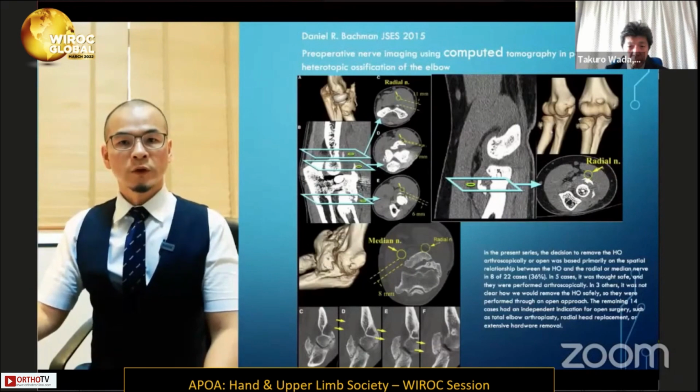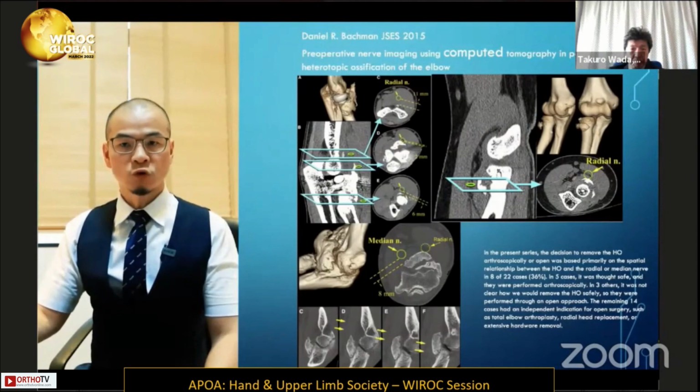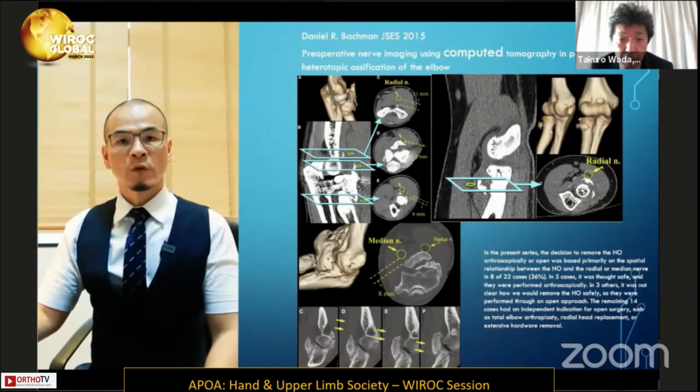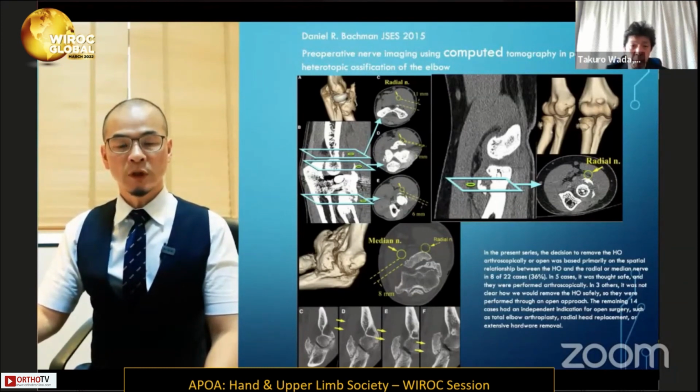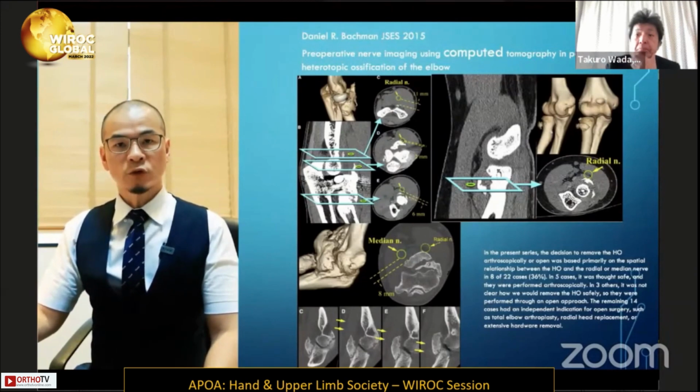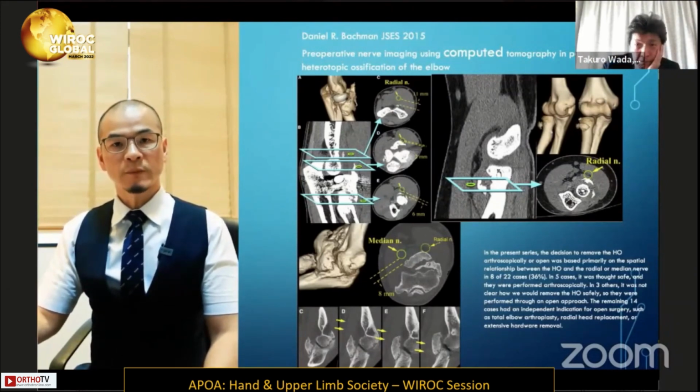For the evaluation of the nerve, Bachman reported in JSES 2015, they showed a good validity to evaluate how far the heterotopic ossification is from the median nerve and the ulnar nerve. That is a good evaluation because most of the time when we do a work-up on heterotopic ossification, we use a CT scan to do that investigation. So they show that the CT scan is quite safe and has good validity results in that.